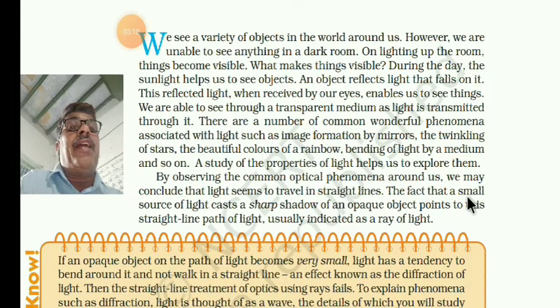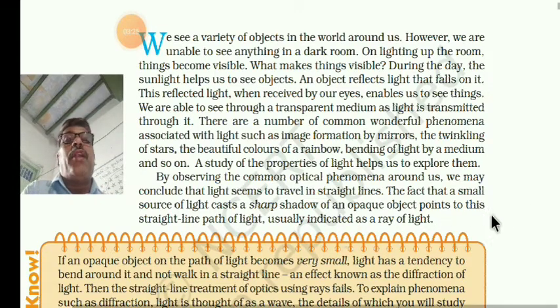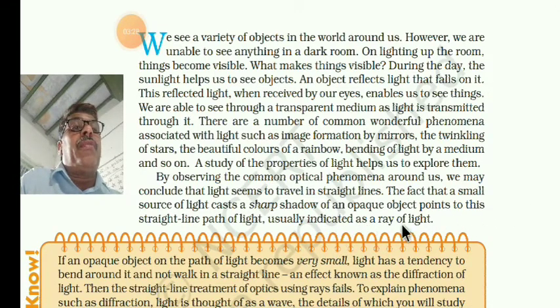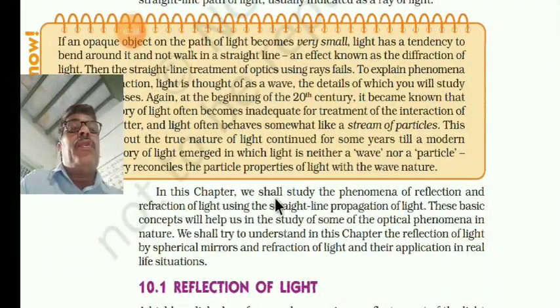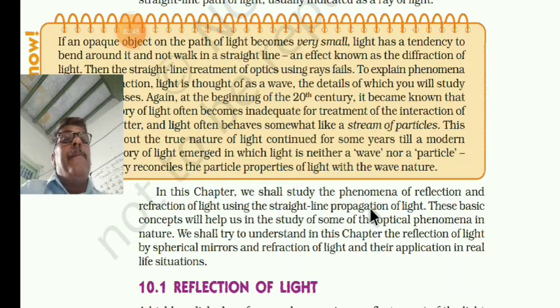The fact that a small source of light casts a sharp shadow, you know that whenever light falls on an object, on its opposite side the shadow will be formed. The straight line path of light is usually indicated by a ray of light. Okay. So in this chapter, we shall study the phenomena of reflection and refraction using the straight line propagation of light.